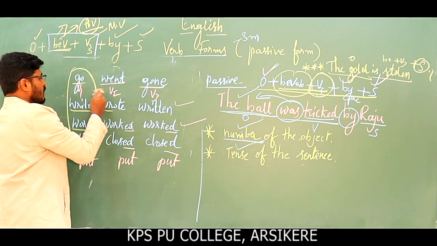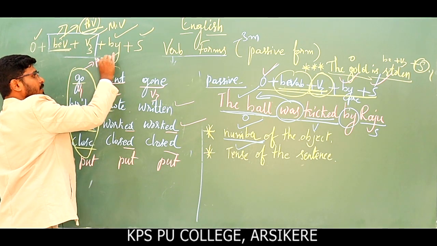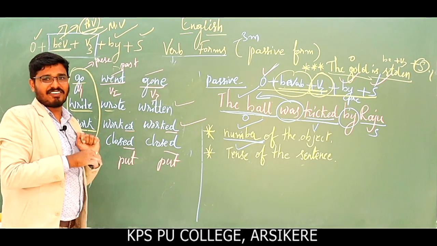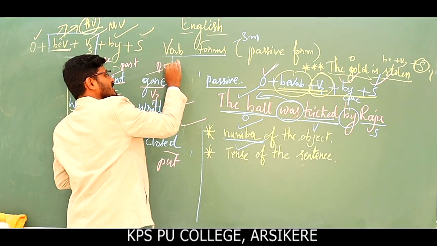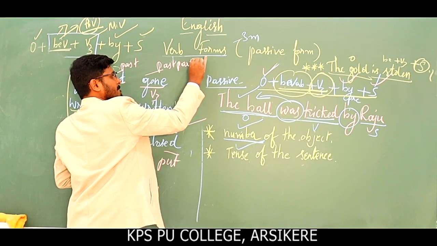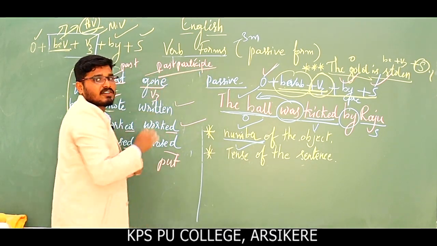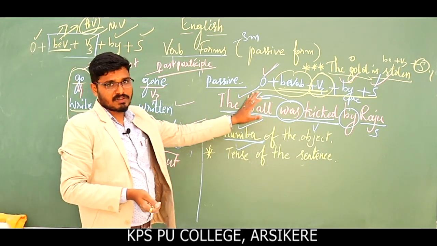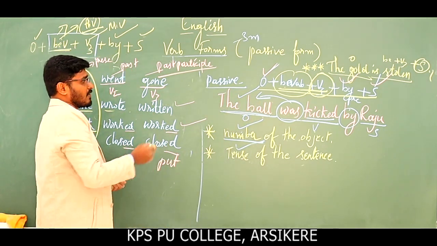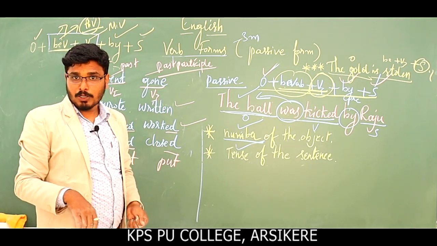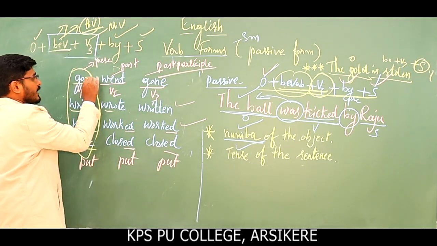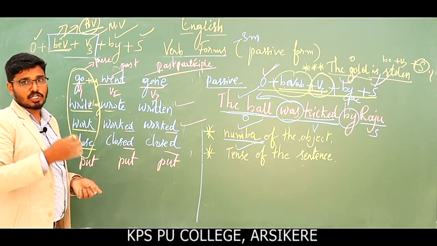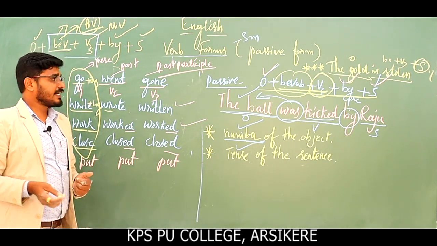V1 is the present form of the verb, V2 is the past form of the verb, and V3 is not the future form. This is the past participle form of the verb. Past participle forms are used in perfect tenses and in passive voice. You might also have heard of present participle. What is present participle? If you add ing to V1, that is present participle. Sometimes gerund also. We will discuss it later in the next video.